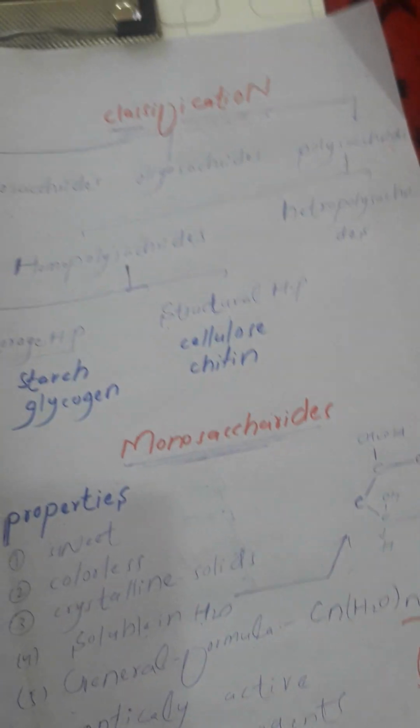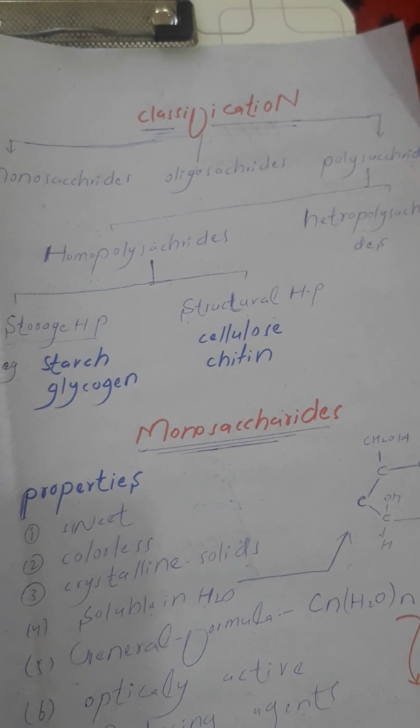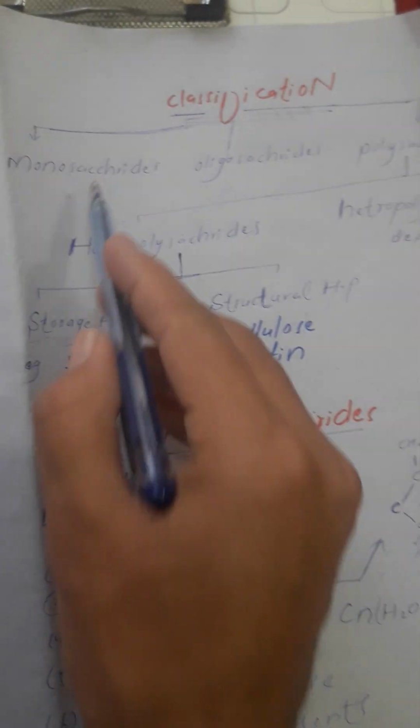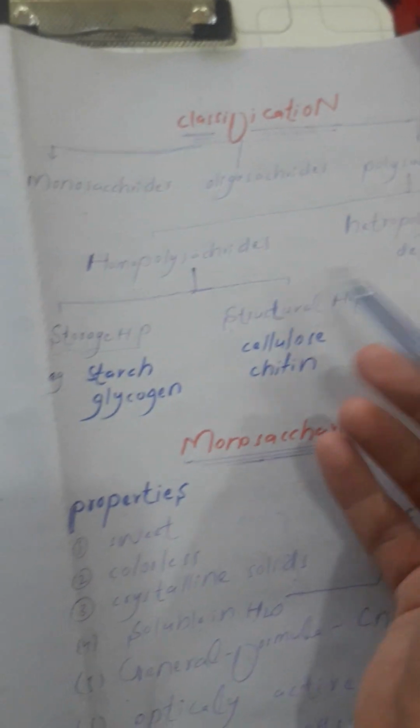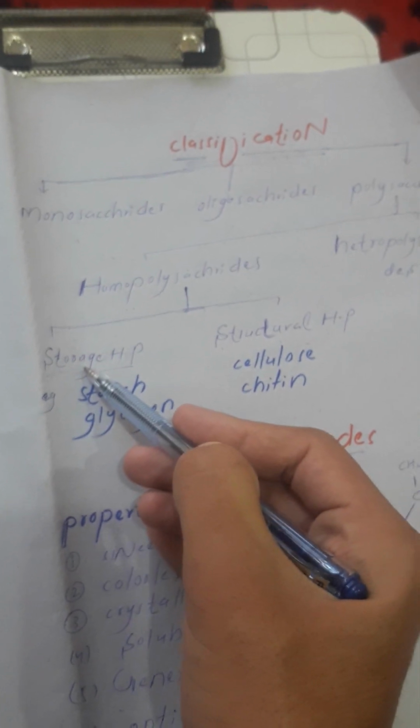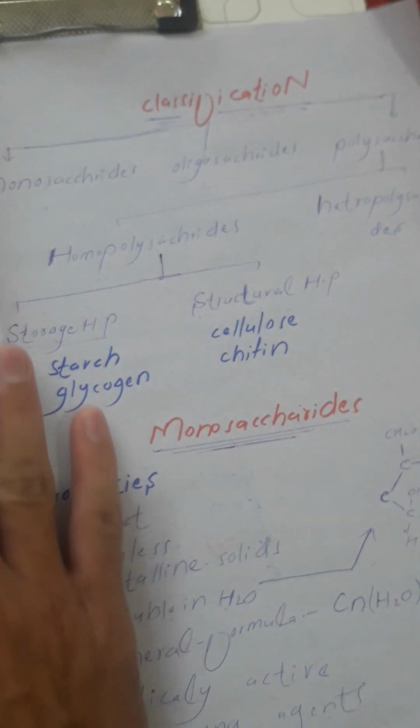So this is the classification of carbohydrate. First of all, we discuss the monosaccharide. In the next lecture, we will discuss oligosaccharide, polysaccharide, then homopolysaccharide, heteropolysaccharide, and then storage homopolysaccharide and structural homopolysaccharide. First, we will discuss the monosaccharide. What is monosaccharide? First, we will discuss the properties of monosaccharide.